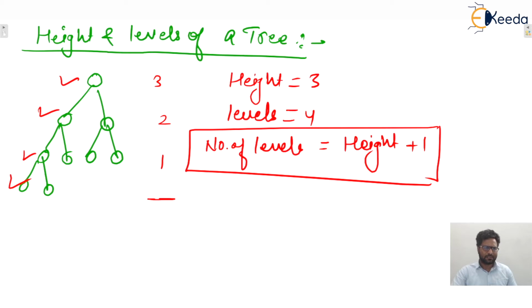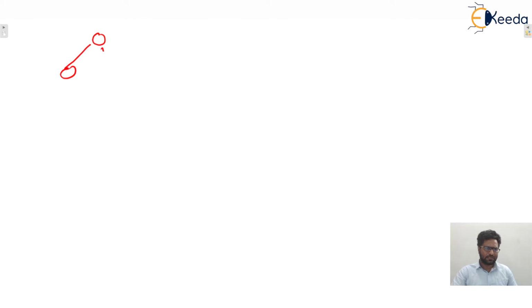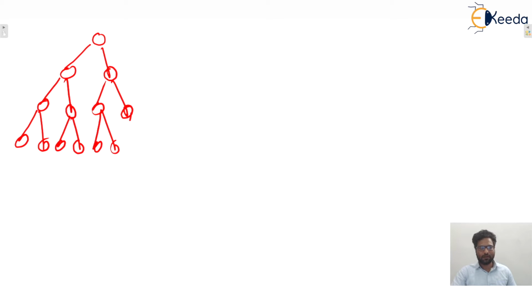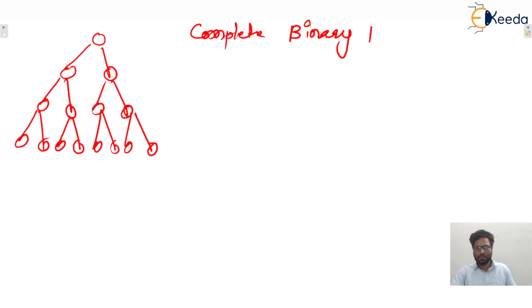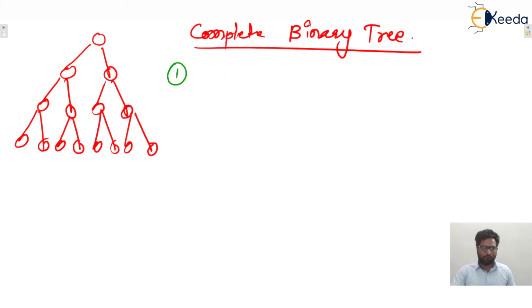Next one, you can see some examples. Let us consider one complete binary tree. Remember, these formulas will be applicable only for a complete binary tree. Yes, this one is a complete binary tree, isn't it? In this complete binary tree, you only tell me, if four levels are there, how many nodes will be there? You can see the number of nodes is 15.